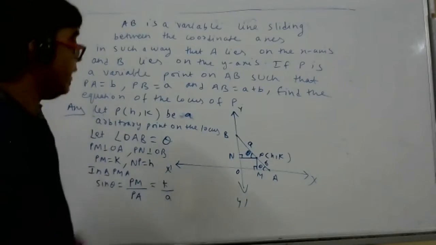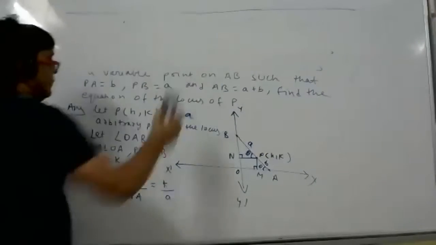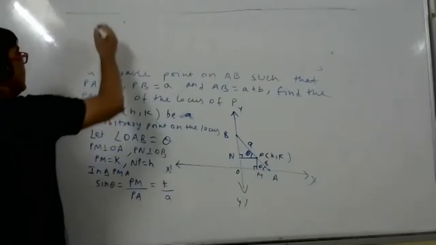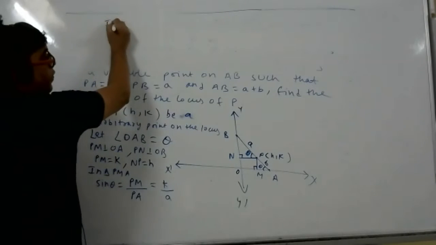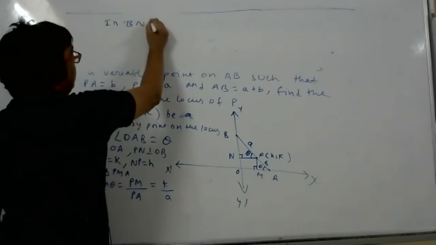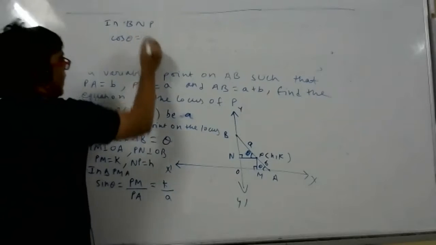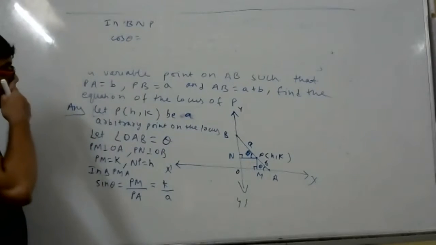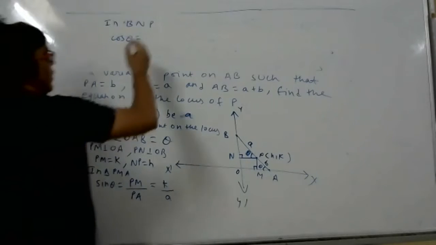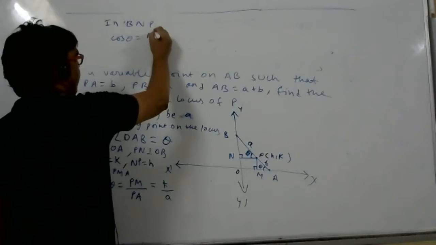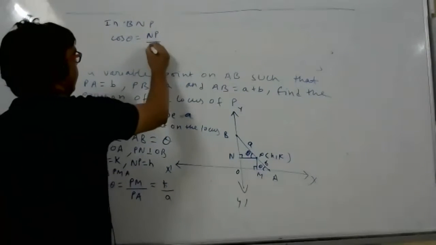Correct. Now in the upper triangle apply cos theta. In triangle BNP, cos theta how much, student? NP by BP.